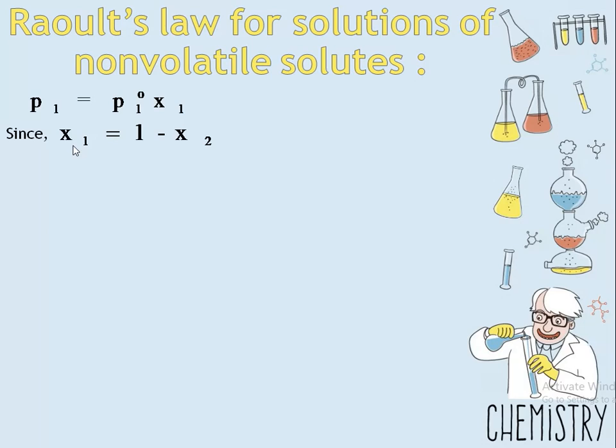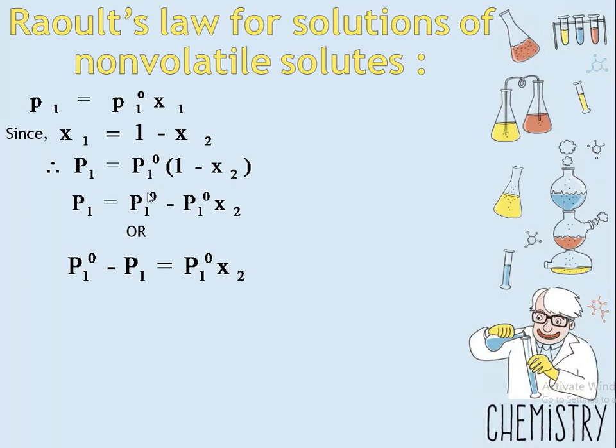We already know that x1 plus x2 is equal to 1. So x1 is equal to 1 minus x2. When we put the x1 value in this equation, we will get P1 naught in the bracket 1 minus x2. Further, we will multiply and we will get this, or we can write this as P1 naught minus P1, and this minus will be here, P1 naught x2.